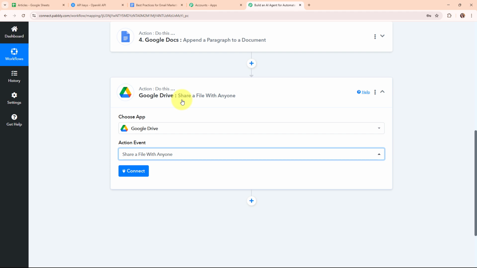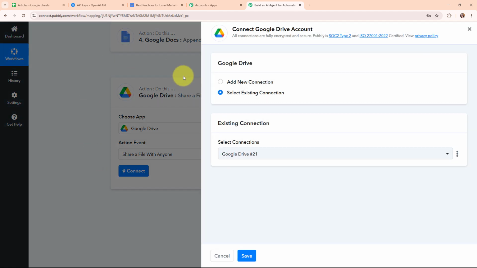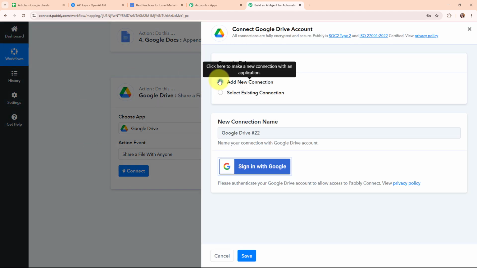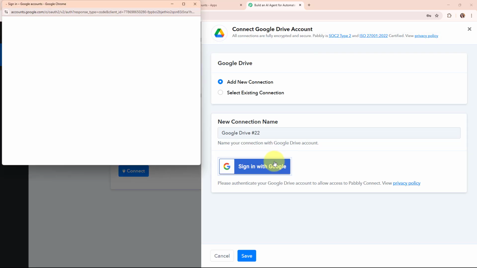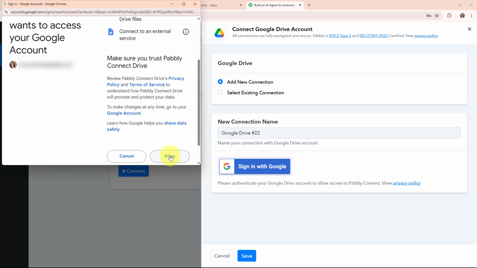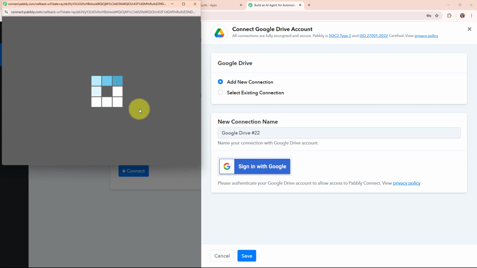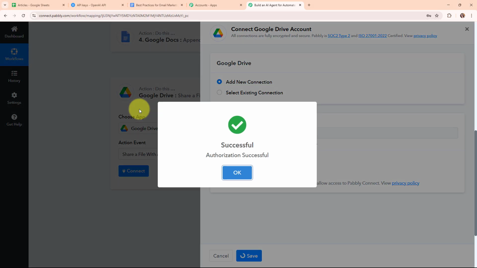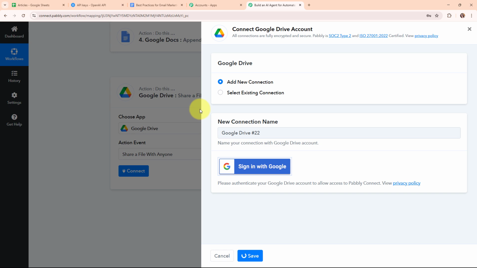So here I wanted to automate this process also. That's why we are going to add this action step over here. And now, to connect my Google Drive with Pabbly Connect, I'm going to click on this connect. To build a new connection, I'm going to select add new connection. If your Google Drive account is already connected with Pabbly Connect, then you can click on select existing connection. And now, to build a new connection, I'm going to click on the sign in with Google. And from here, I'm going to select my desired account. And now I'm going to click on this allow and give access to Pabbly as your data is secured with Pabbly. Authorization successful. So here you can see we are now successfully connected.